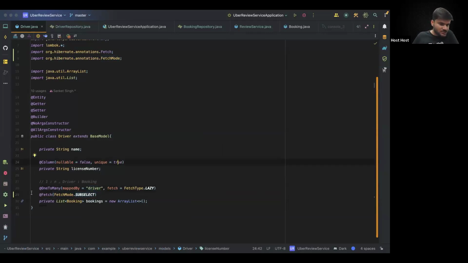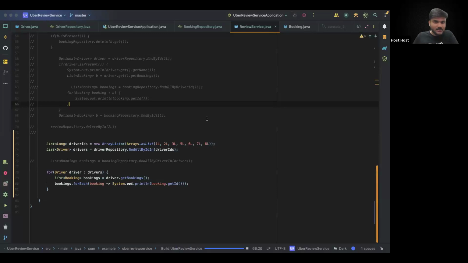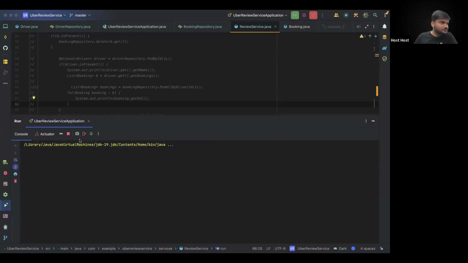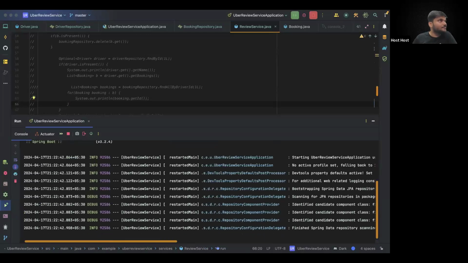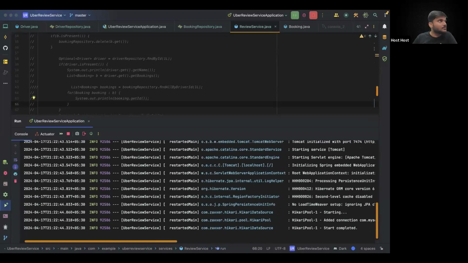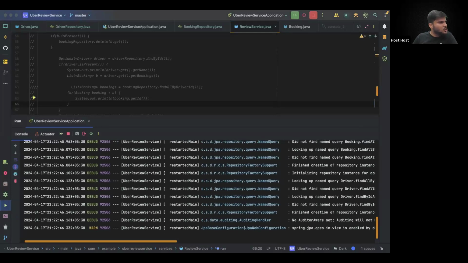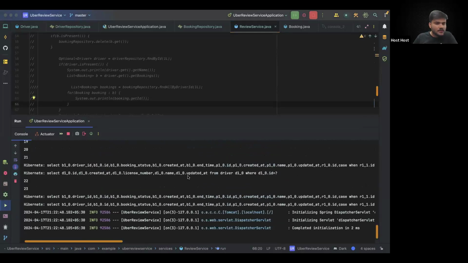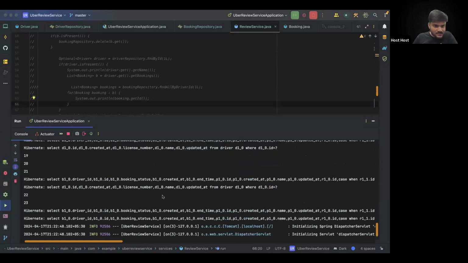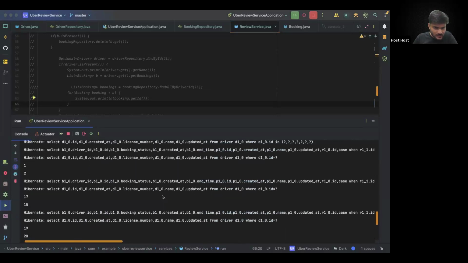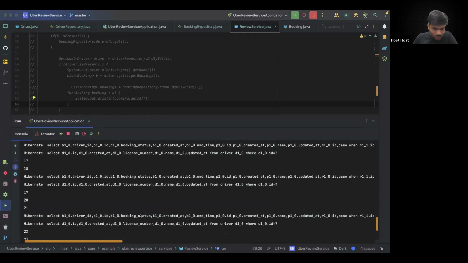Now let's see what happens. I just added this annotation. We'll talk more about it. But let's see what happens if I do @Fetch mode as subselect. Now let's come back and execute this query. Sure, Somnath, don't worry. And now let's see. It is still making all of these queries again.